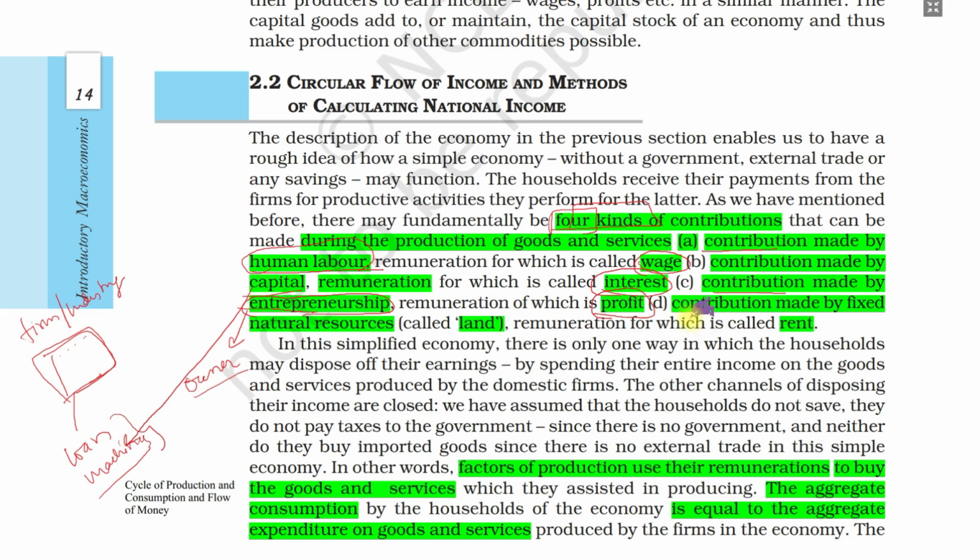The last contribution, but not the least, is made by natural resources. Just like here, there is land, inputs, natural resources, and raw materials, and what will be given in return is rent, or maybe the cost of the raw materials. So these are the four contributions, and these are the four payments, the factor payments. We'll see what factor payment is: factor payments by the firm.